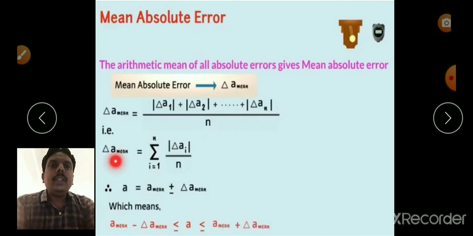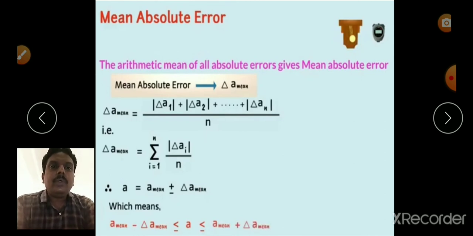So the actual value of a may be written as a equals a mean, that is the true value, plus or minus mean absolute error. It may be positive or it may be negative. So sometimes it is less than the true value, sometimes it may be greater than the true value. That's why the value of a equals a mean plus or minus delta a mean. Delta a mean is the mean absolute error.